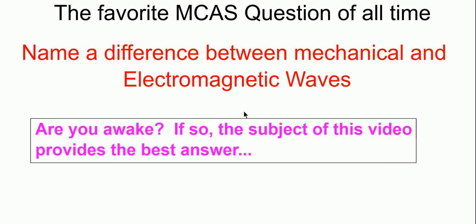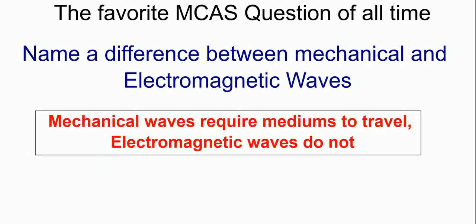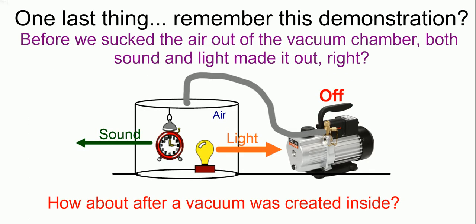Now the most common question in the history of the MCAS, their favorite question, is this one. Name a difference between mechanical waves and electromagnetic waves. Now if you've not been asleep through this, we've been talking about this for about 8 slides. What's the best answer? Well, the best answer is mechanical waves require mediums to travel. Electromagnetic waves do not, like sun, UV in space, etc. That's the biggest difference. They will ask that question, and they're looking for this answer. One requires a medium, one does not.